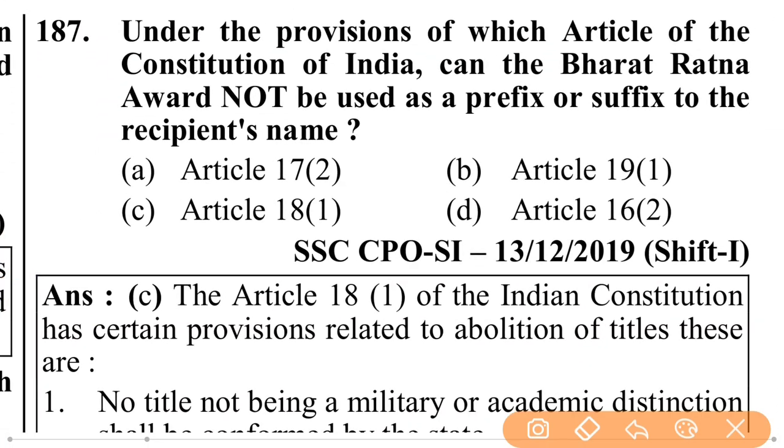Under the provision of which article of the Constitution of India can the Bharat Ratna award not be used as a prefix or suffix to the recipient name? Article 18.